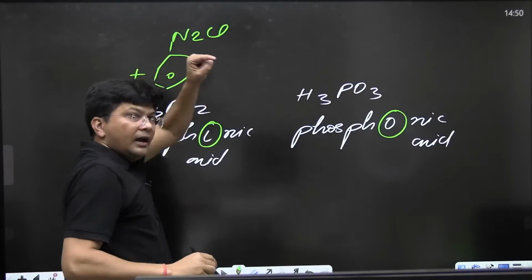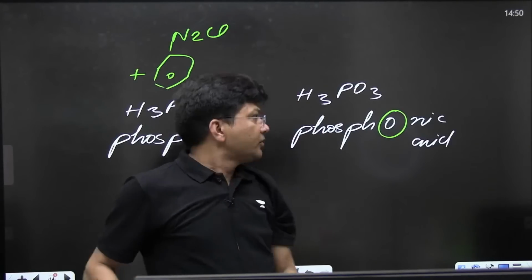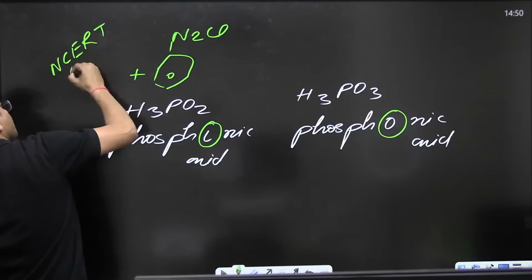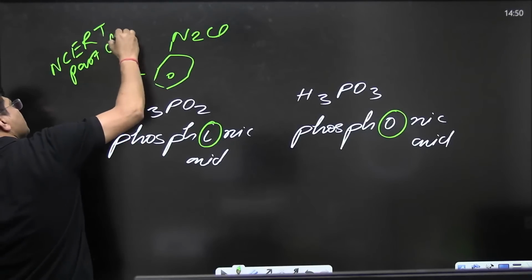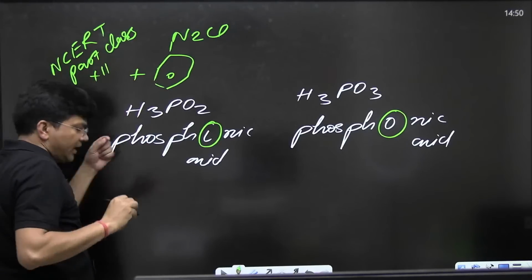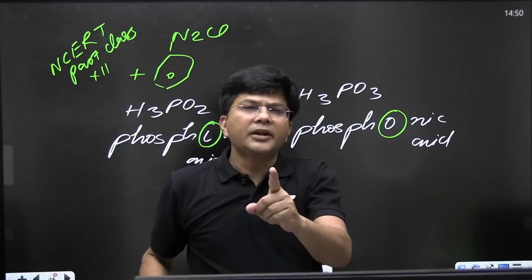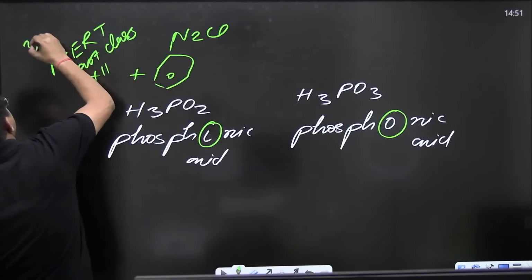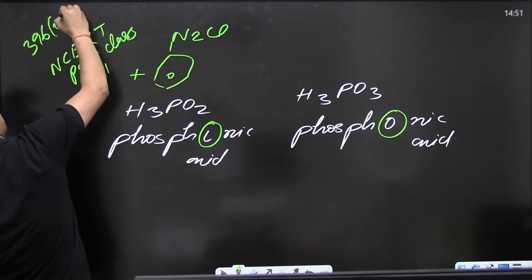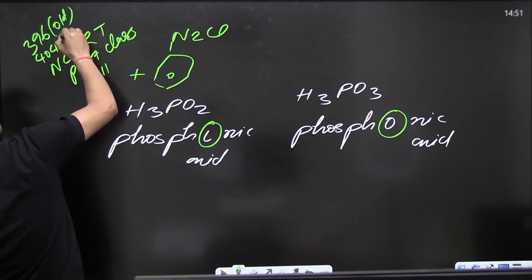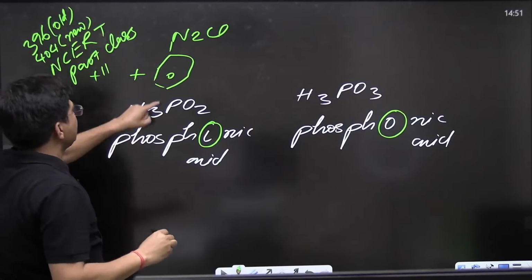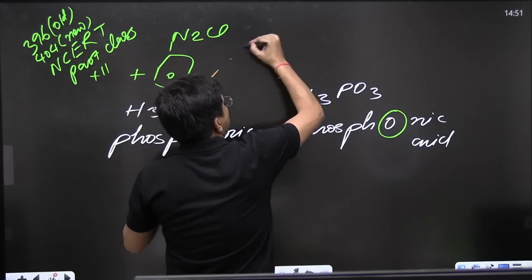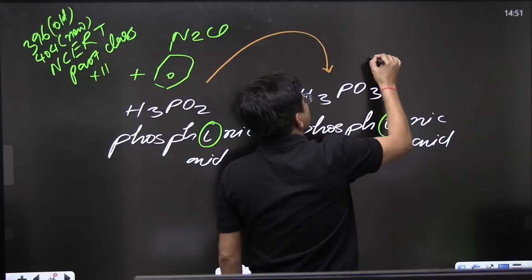In NCERT part 2, class 12th, page number 396 in the old NCERT and 404 in the new NCERT, you will see when phosphinic acid reacts with benzene diazonium chloride, you will get this plus benzene.